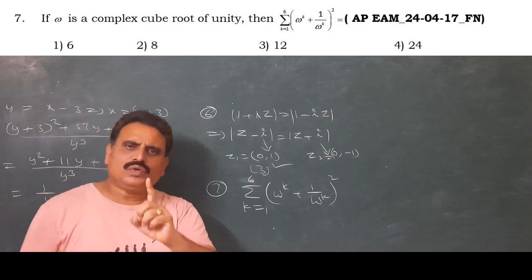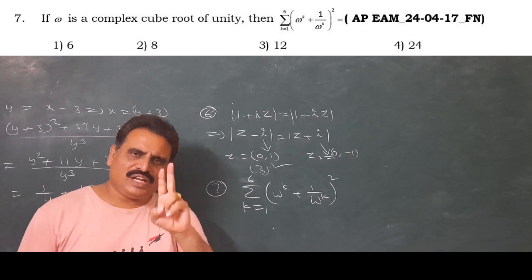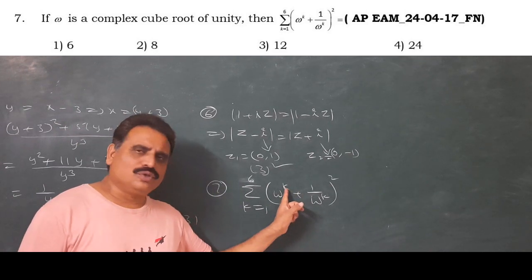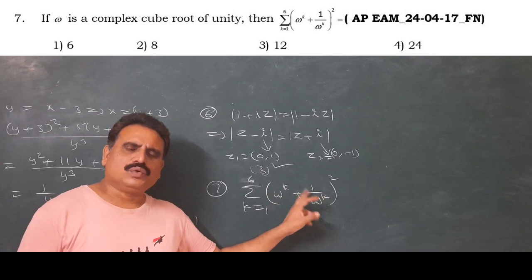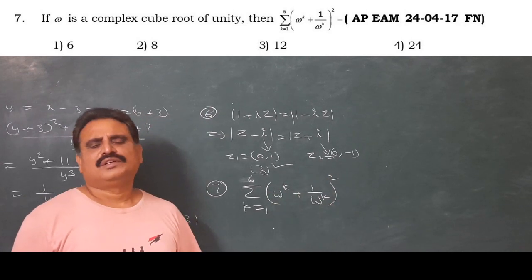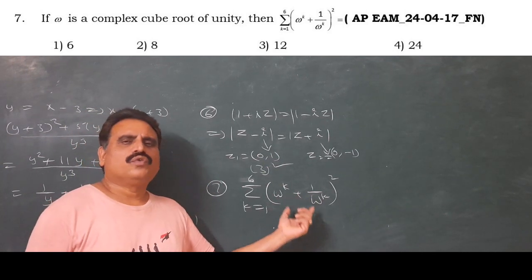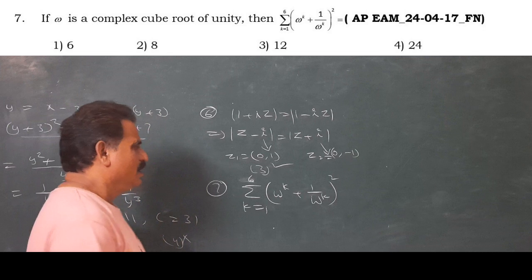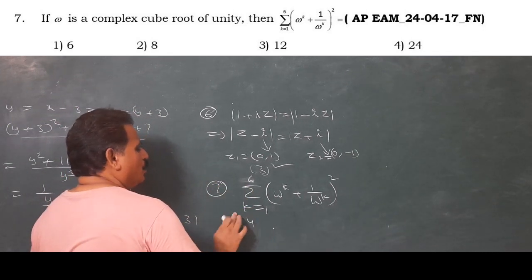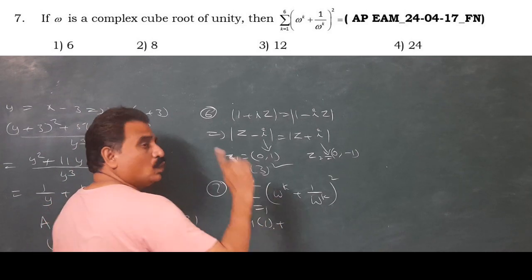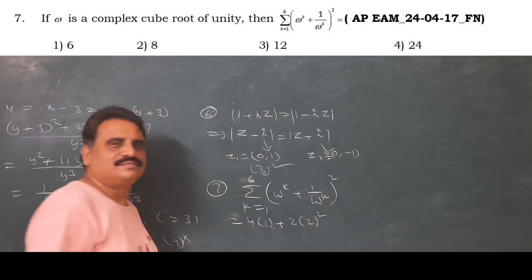So here 1 to 6, there are 2 numbers, 3 multiples, 3 and 6. If you take k equal to 3, omega cube is 1, 1 by omega cube is 1, 1 plus 1, 2 square is 4. So 1 to 6, 3 and 6, that value gives 4. So the remaining 4 numbers, each one is 1. So 4 into 1 plus 2 numbers, that is 2 whole square.